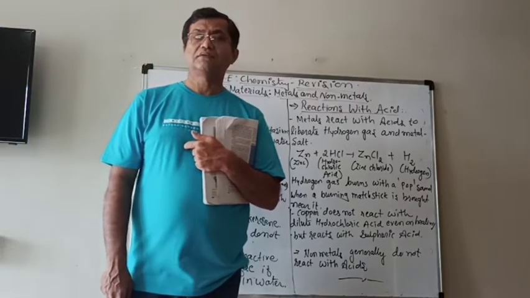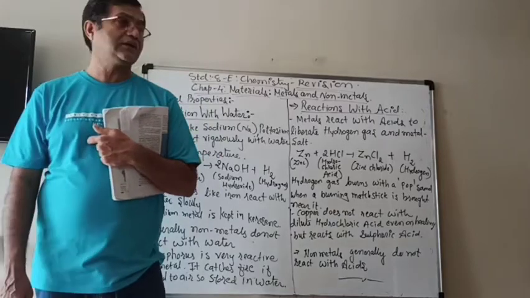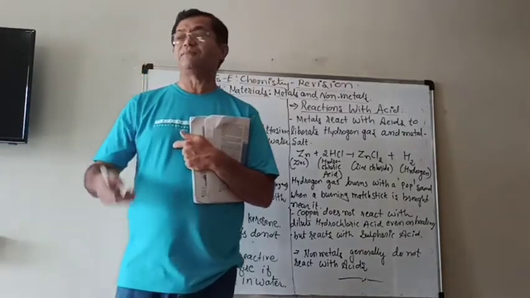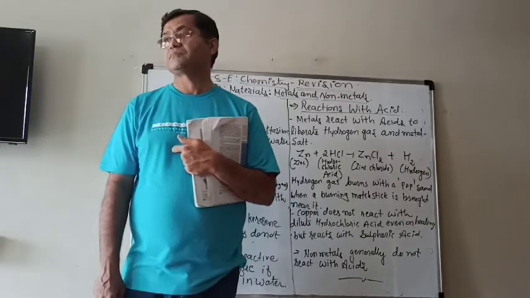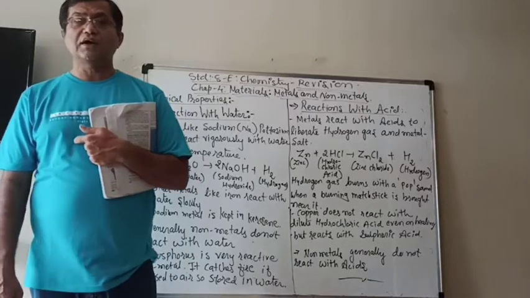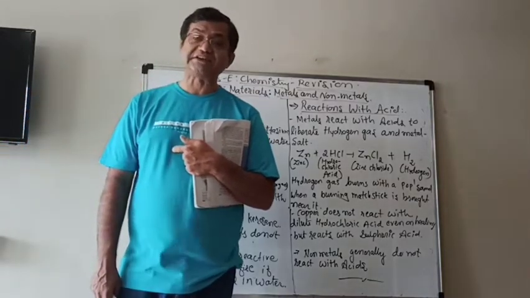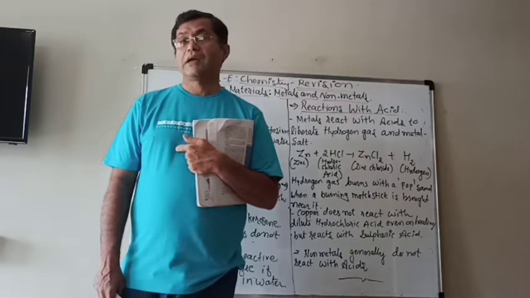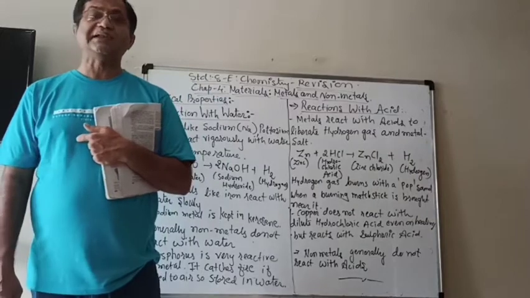Carbon burnt in air, it reacts with oxygen, makes carbon dioxide, sulfur makes sulfur dioxide, etc. And those non-metallic oxides are acidic in nature. Means when they are dissolved in water, they act like acid.